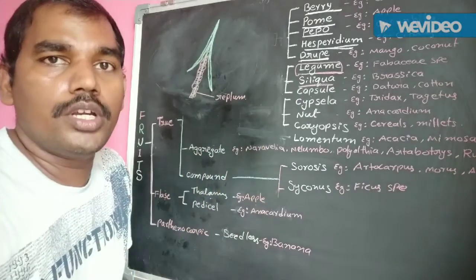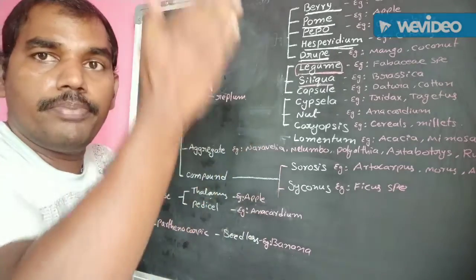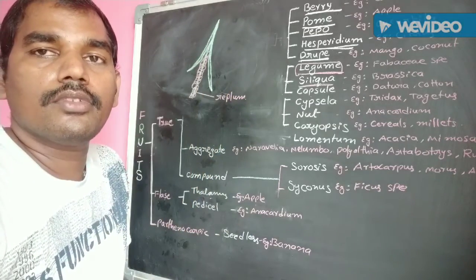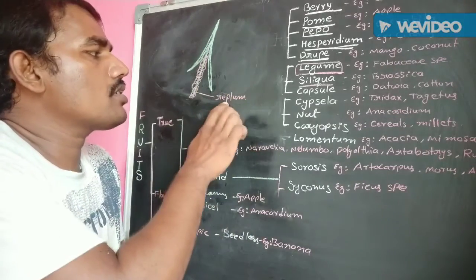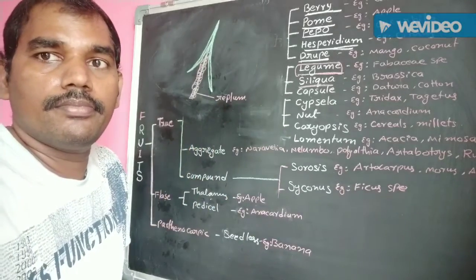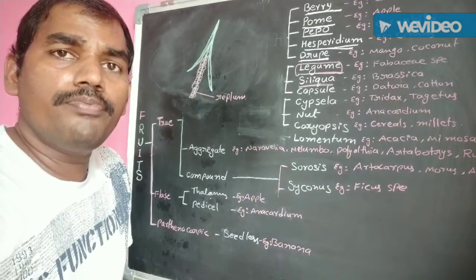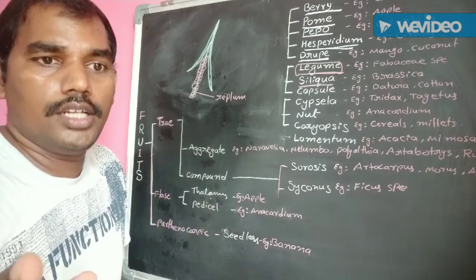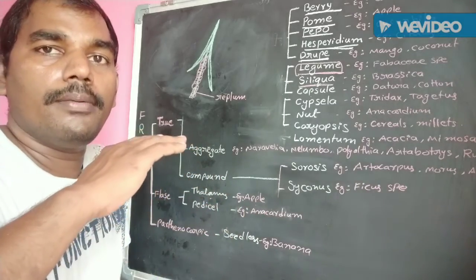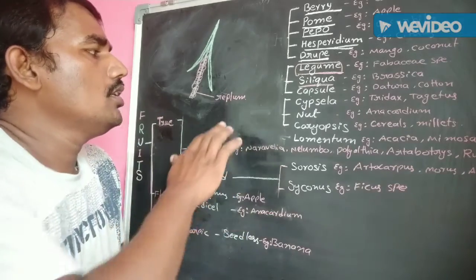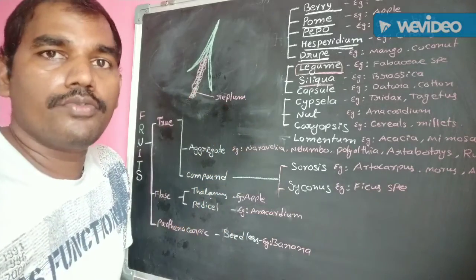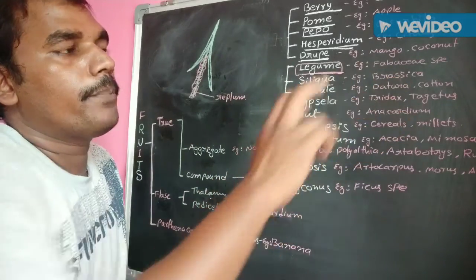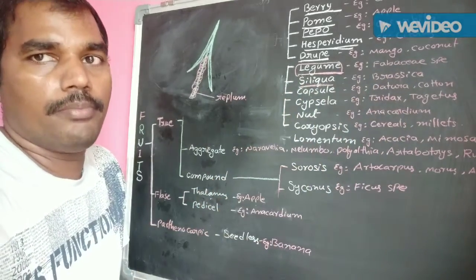At the time of maturity, the fruit breaks down from one side to another side. The seeds are liberated from this replum. This means at the time of maturity, the replum breaks down dorsiventrally and releases seeds from these fruits. You know some examples: Siliqua, Brassica, Brassicaceae family members.